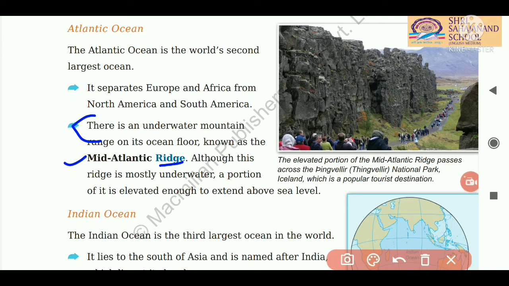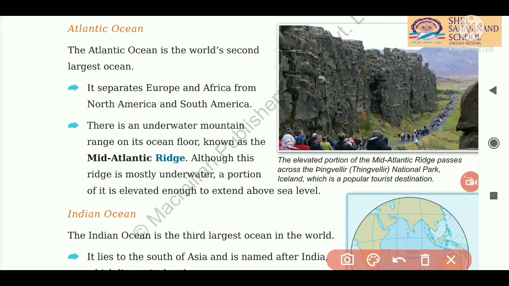Although this ridge is mostly underwater, these ridges are mostly in the water only, and a portion of it is elevated enough to extend above sea level.